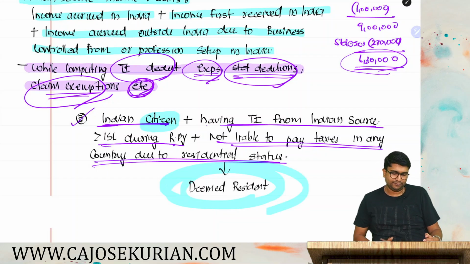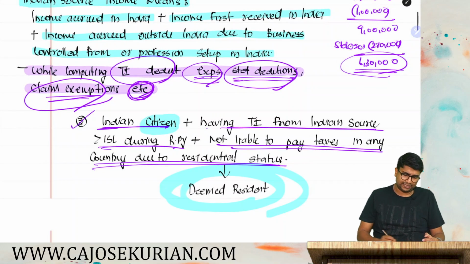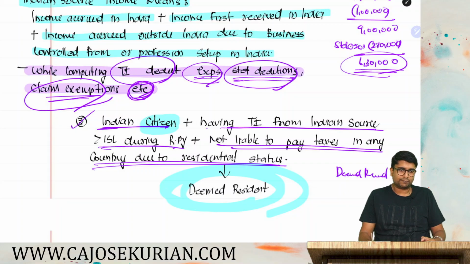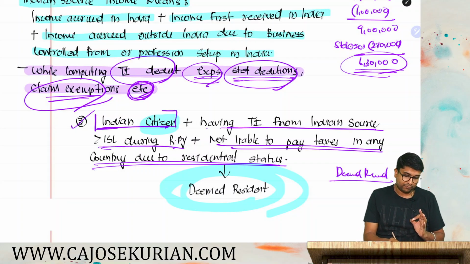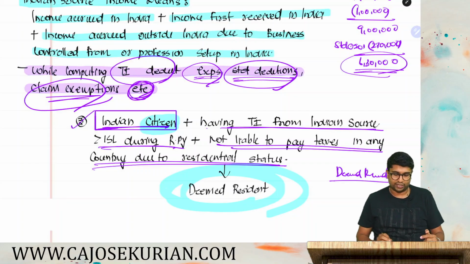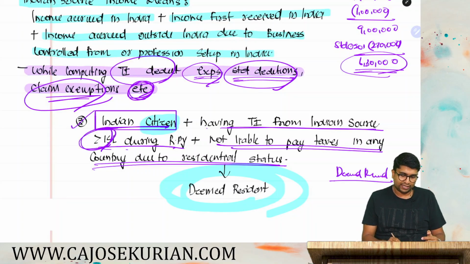So I'll repeat that again. We call it a deemed resident. We call this concept deemed resident, friends. Who will become a deemed resident? You have to be, first of all, an Indian citizen. This is only applicable for Indian citizens. Plus your total income from Indian source more than 15 lakh during the previous year.